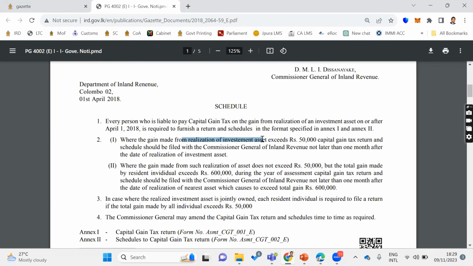Realization of investment asset කියන්නේ මොකද? Realization කියන්නේ sales of investment asset. The sale of asset does not exceed 50,000, but the total gain made also exceeds 600,000, then it is subject to capital gain tax, right? ලක්ෂ 6ට වඩා වැඩි නම් tax වෙනවා. එහෙම නැත්නම් අවශ්‍ය නැහැ, right?